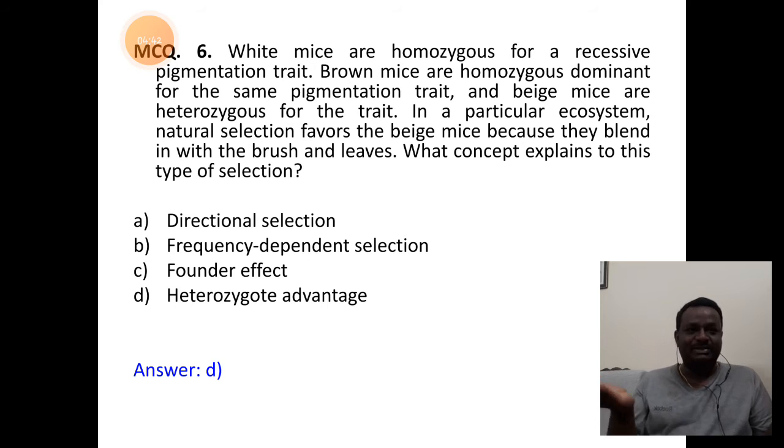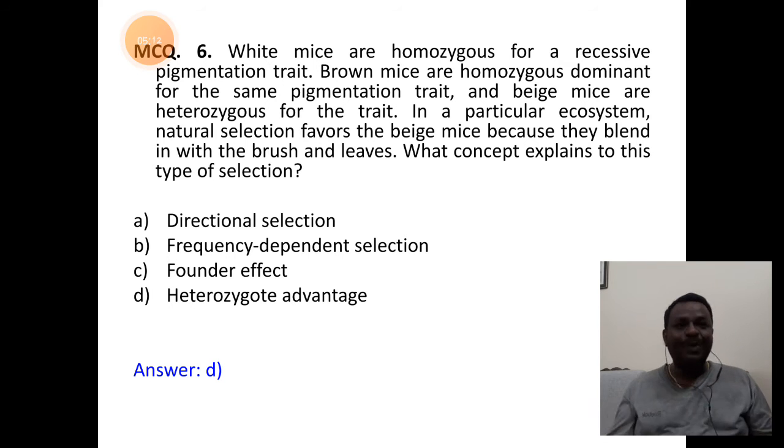Both are two extremities now. So brown is dominant, white is recessive for the same pigmentation trait. The beige mice are heterozygous for the trait. That is, a combination of brown and white is the beige color. So it is heterozygous. This is the condition.